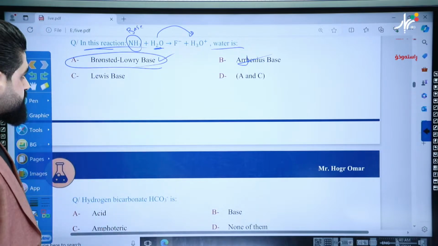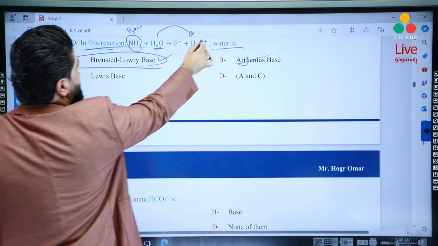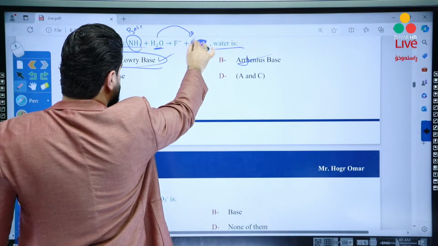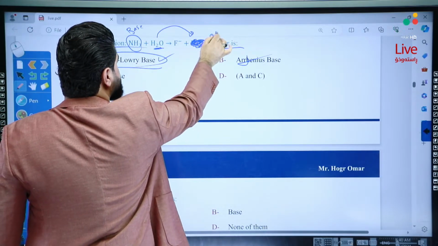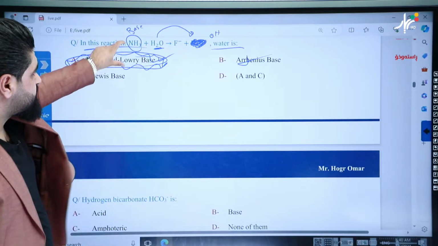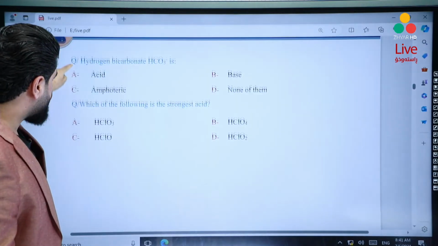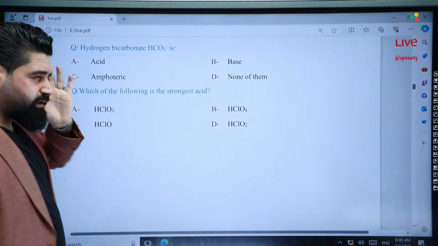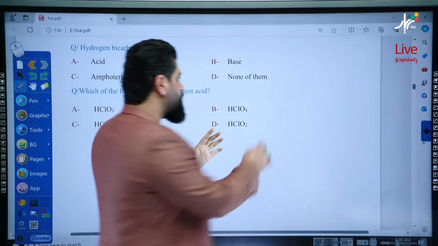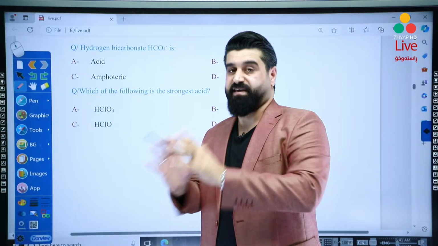Bronsted-Lowry, water receives a proton. Okay, my dear, I will change this reaction. I think there's some mistake in this reaction. So it must be OH. That's why I will change this question. Sorry, this question is wrong, okay? I'll go to another question. But understand the idea. Water plus base, it's nothing. But water plus acid, it's Lewis base.